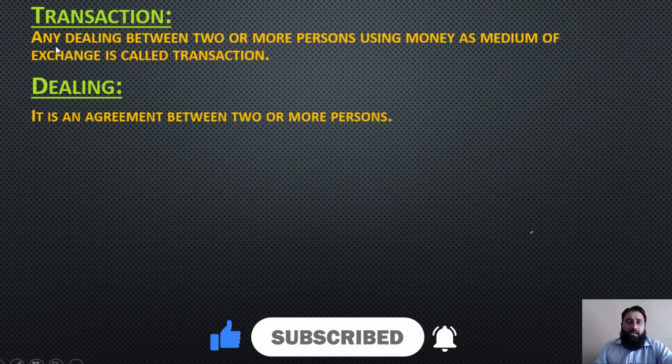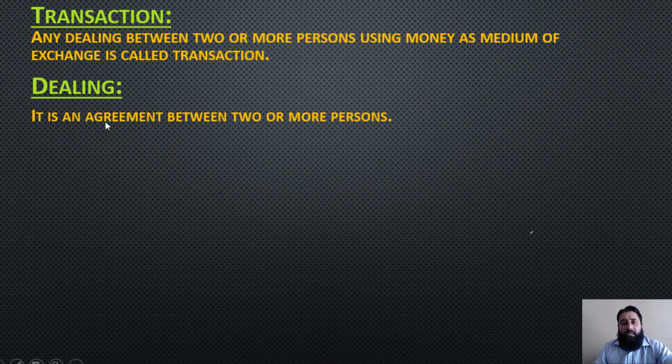So, the first thing is, when you are talking about dealing, it means it is an agreement between two or more persons. Using money as medium of exchange is called transaction. Let's take an example first. For example, as we said, the transaction should be between two or more persons. Let's take two persons here, person A and B.